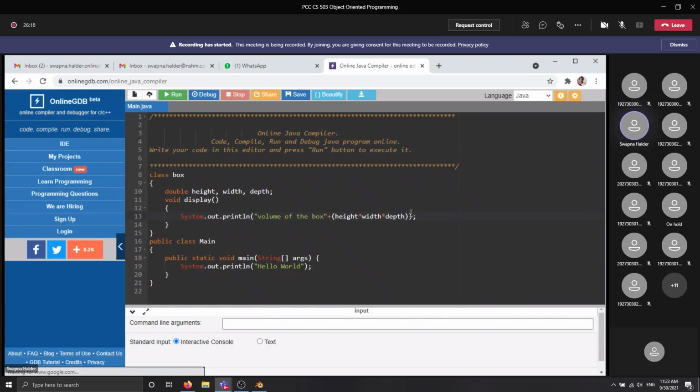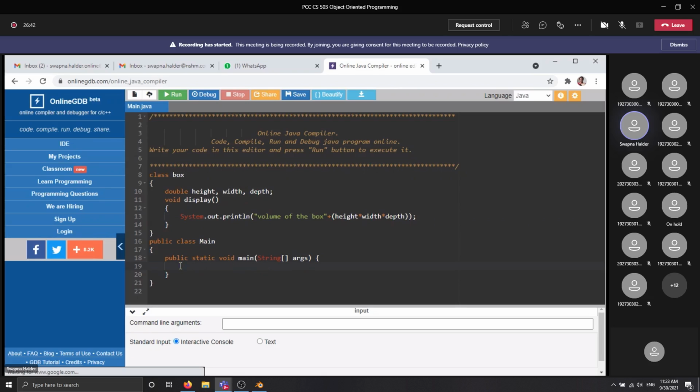This is the simple thing. We are defining a box and the variables of that box. That means the box must have some specific height, width, and depth. After that, we present one method that will display the volume of the box. Now in the main class, this line is not needed, just remove it.